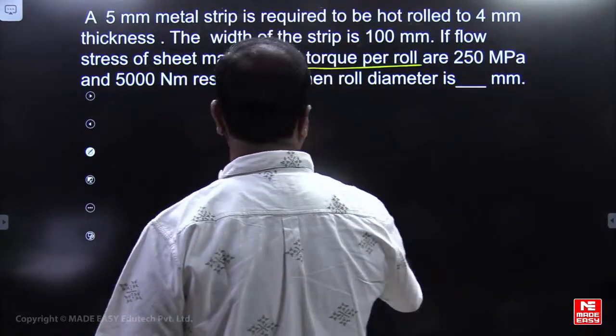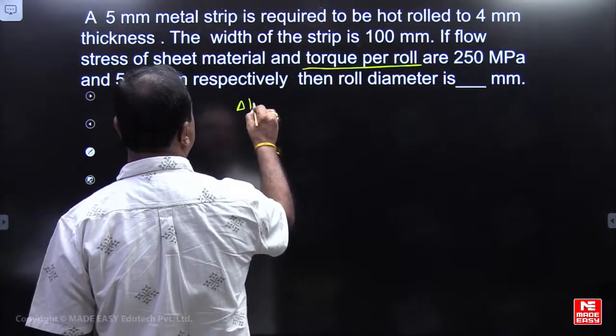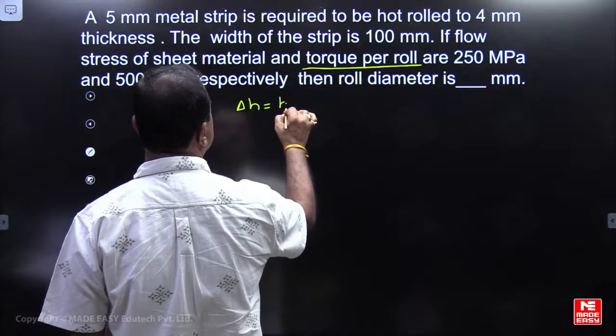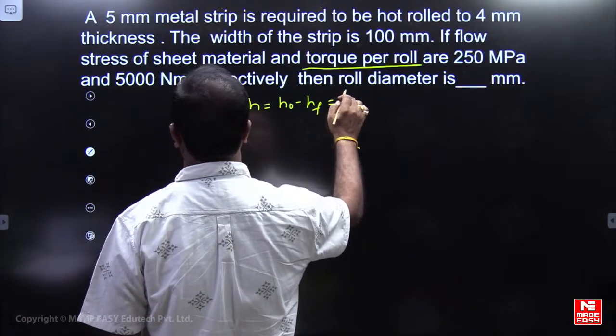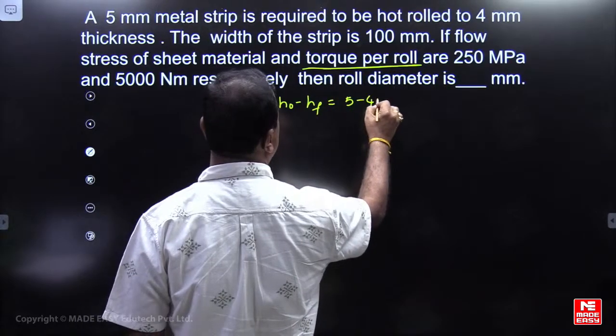So as given, friends, delta H is how much? You can check it. Delta H equal to H0 minus HF, that is 5 mm, 5 minus 4, it will be equal to 1 mm.